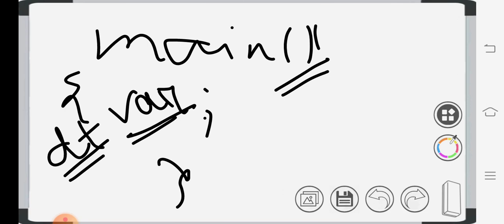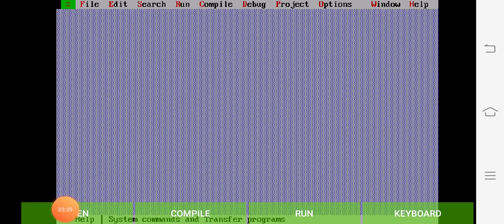Now I am going to the practical part. This is the application for C++ programming, Turbo C++.